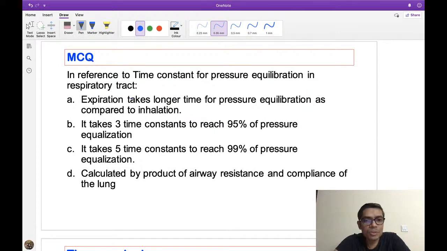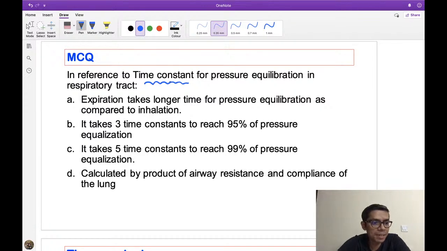Okay, in reference to time constant for pressure equilibration in respiratory tract, the fourth statement has been given. You have to mark it, right? Anybody could answer this question. You must understand what this time constant is, because the question is based on this. You have heard about time constant in neuron.